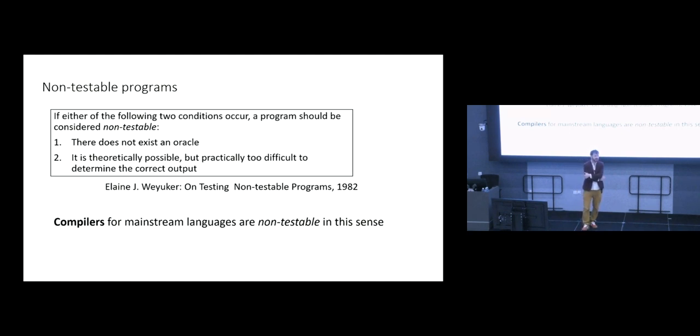be in the class of non-testable systems in the sense of Weyuker, either because there can't exist an oracle, like in the OpenGL case, where there is not a rigorous semantics, or in the case of something like C++, where the language is huge or fiendishly complicated, and there aren't that many C++ compilers in the world. Building a golden reference C++ compiler, you're not going to do as good a job as LLVM Clang have done, or as Microsoft have done with their compiler. Your golden reference is very likely to be more buggy than the things you're trying to test.